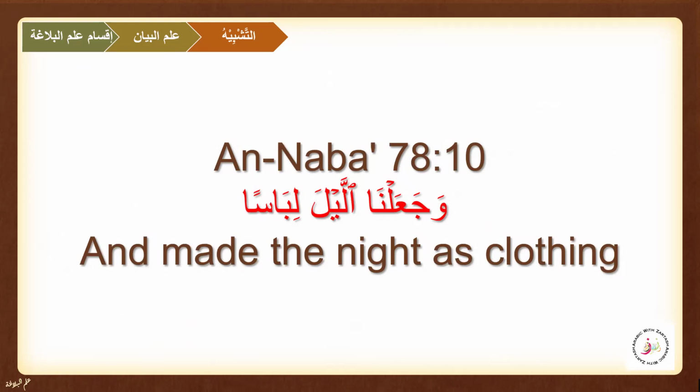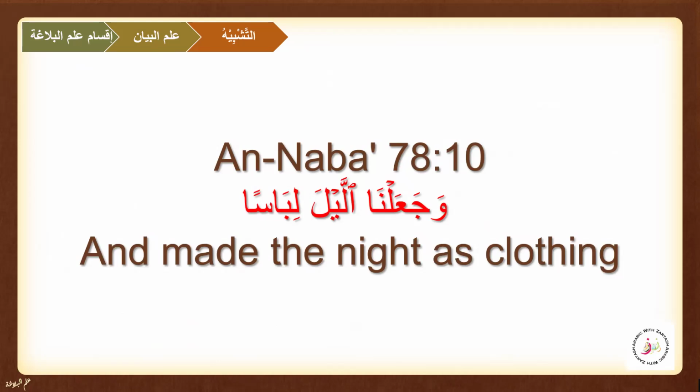So here, this is tashbih baligh because it is muakkad and mujmal at the same time. Why? Because the adatu tashbih is removed, and the wajh shabah is removed. We made the night as clothing. This is an example of tashbih muakkad mujmal, and it is called baligh.